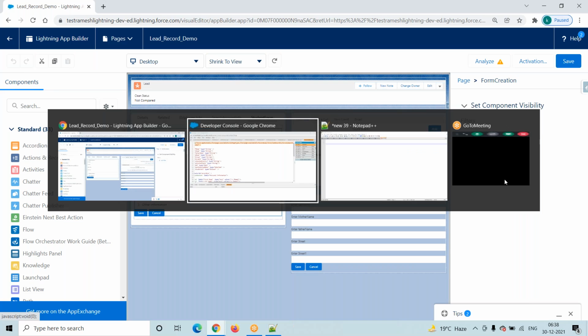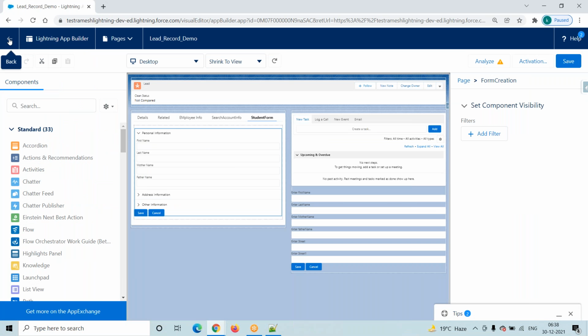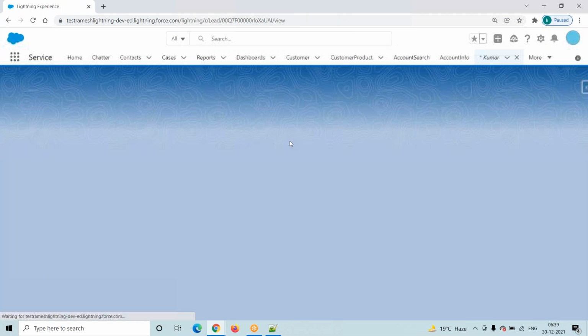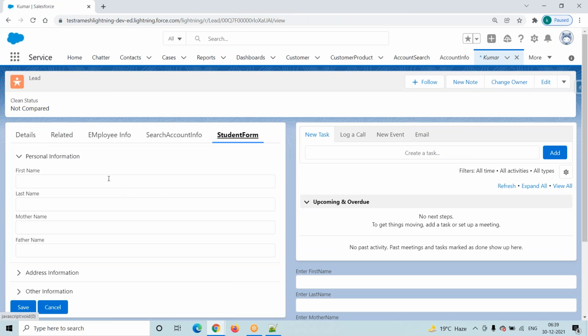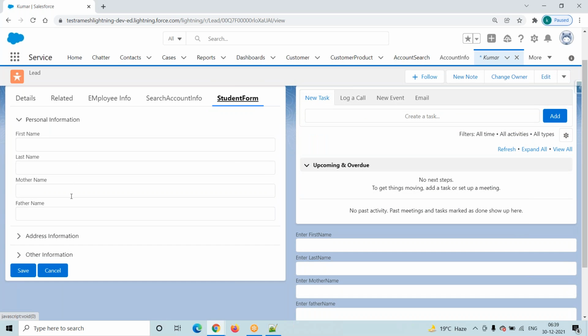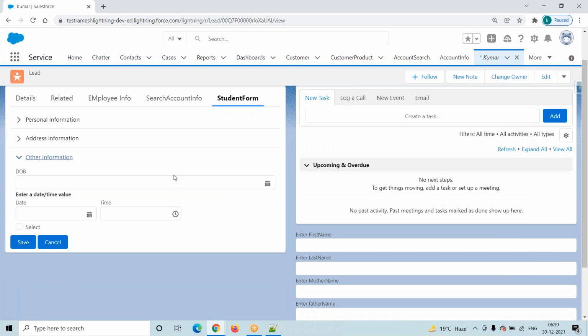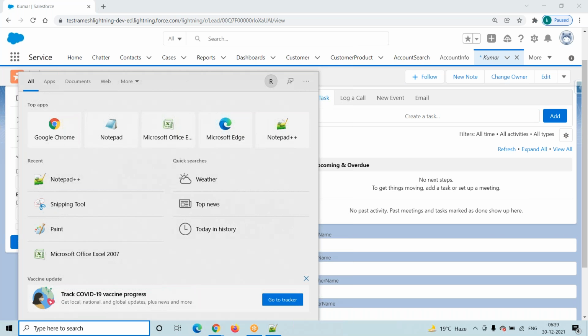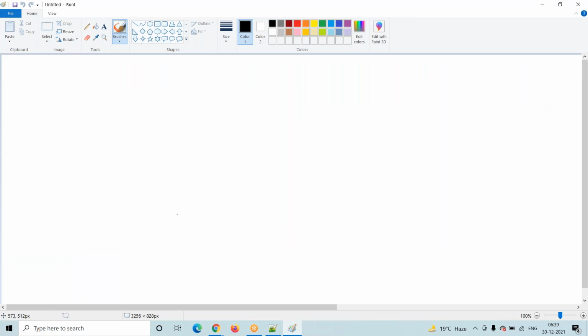Now coming into our concept, previously we developed a lightning component, right? In this lightning component, we are collecting the data from the user. See here, we are collecting the first name, last name, mother name, and some other fields. So once we have collected the data from the user, then what will we do? We are collecting the data from the user.